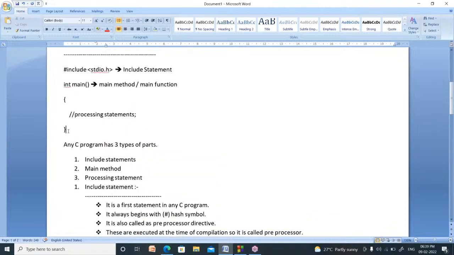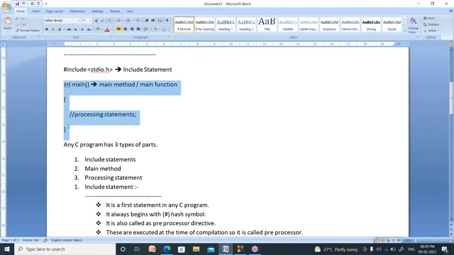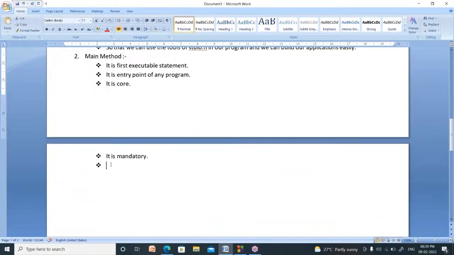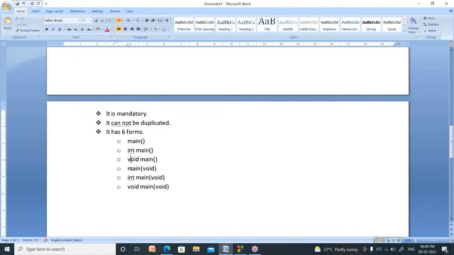Somebody can write it twice or thrice? No, it's not possible. You have to write the main method only one time, which means it cannot be duplicated. You cannot write duplicate main methods. So it cannot be duplicated, right? Now it is written as int or void main, in lowercase letters only. A C program's main method can be written in 6 models.